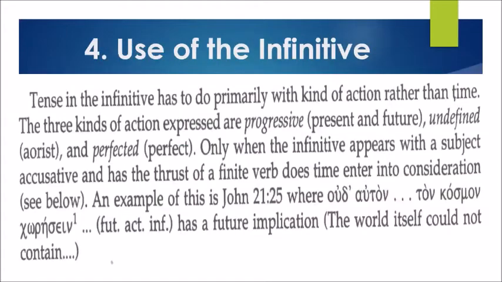Let's proceed to the use of the infinitive. Tense in the infinitive has to do primarily with kind of action rather than time. There are three kinds of action expressed. We have the progressive, which pertains to present and future. We have the undefined, which is the aorist, of course, from aoristos. And we have the perfected, which is the perfect tense. Only when the infinitive appears with a subject accusative and is the object of a finite verb does time enter into consideration. An example of this is John 21:25.